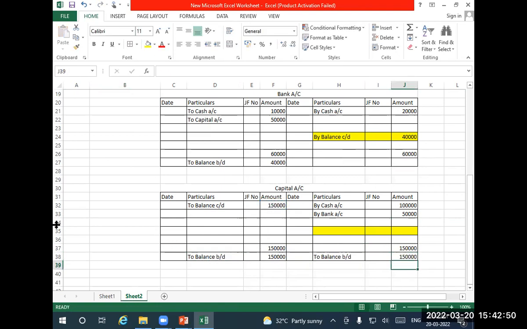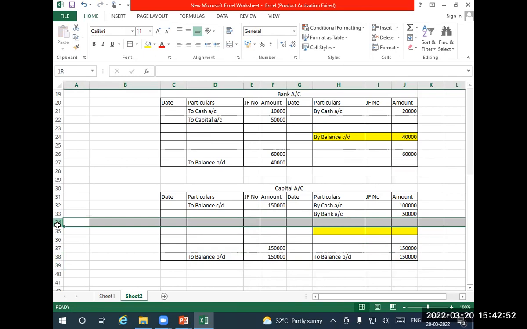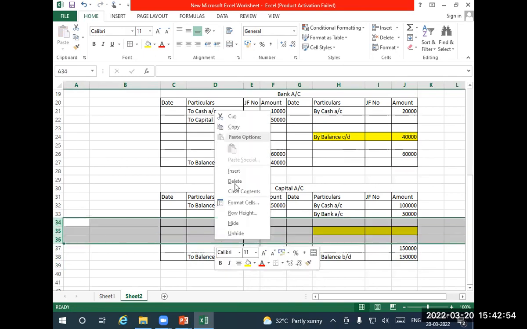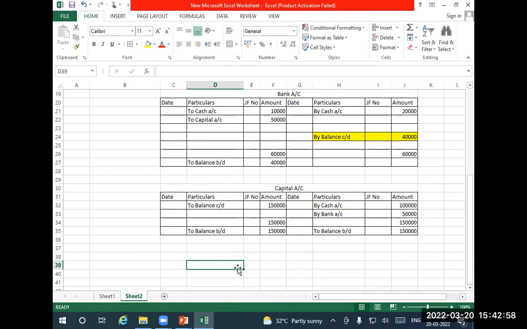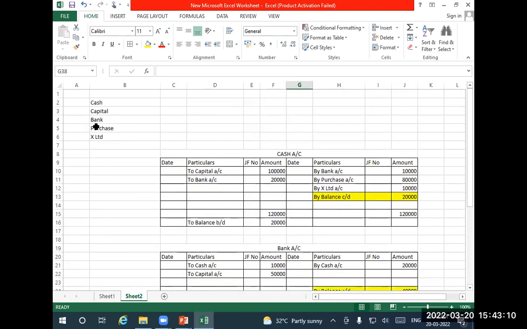Any doubt in this? We are doing it with a small number of entries, but the same logic applies for any number of entries. All right. So the next account is the purchase account.